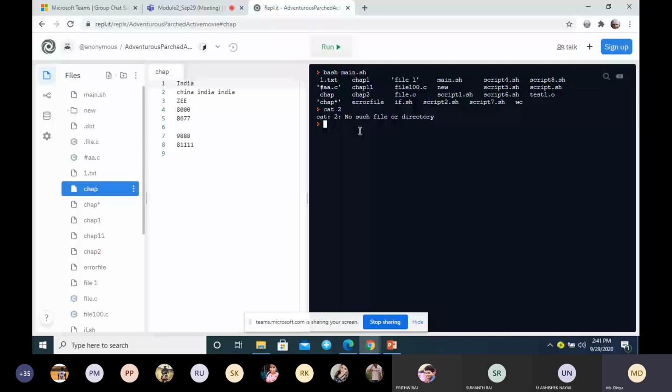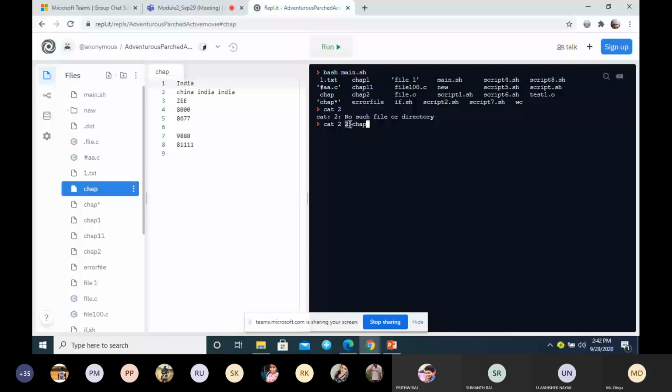Now whatever error message I am getting, I want to send it to one more file with the name CHAP. So this is my CHAP file. Here 2 is the file descriptor, and this is the redirection symbol, greater than.